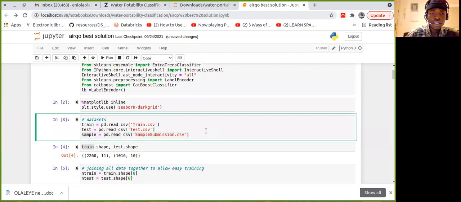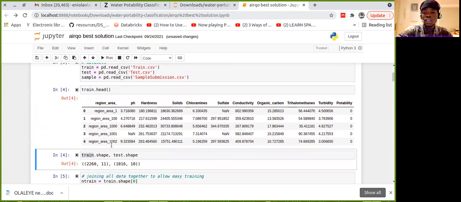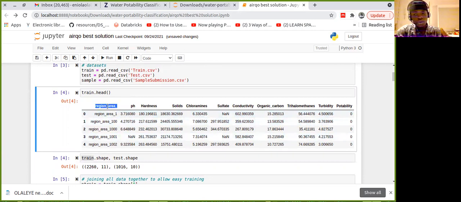So let's just check the head of the train. So train.head. Checking the head of the train, you are going to be seeing the features you are given to train on. So here we have region area. According to Zindi rules, you are not meant to use the region area as part of your solution, because region area is the ID, the identification of a particular sample. For this sample, region area 1 is the identification of this, so we are not meant to use it as part of our training.